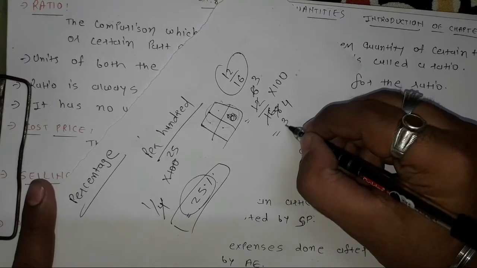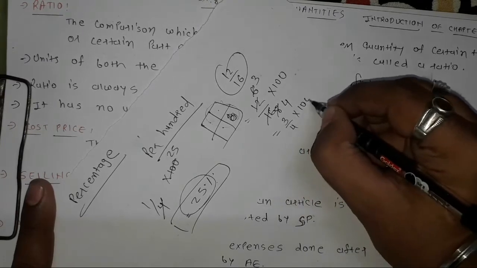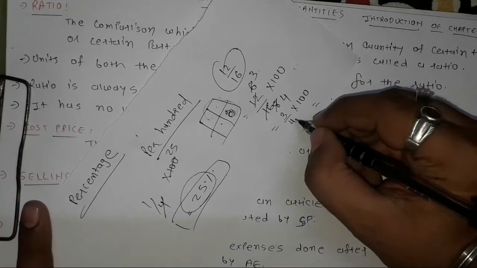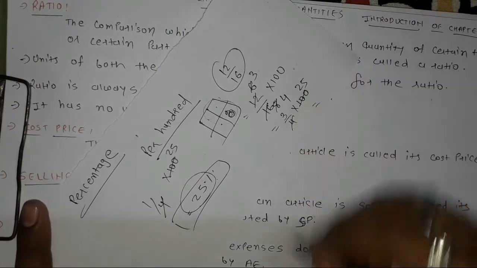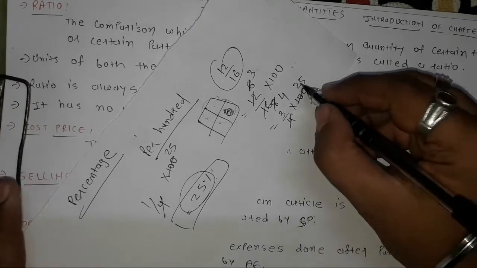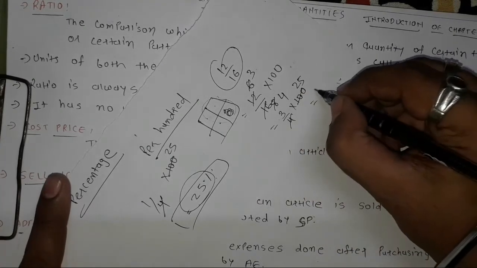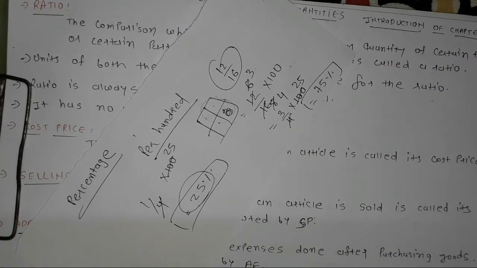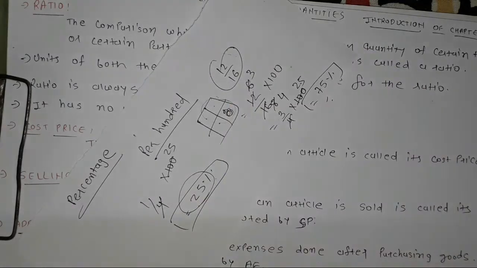So here I will write 3 upon 4 into 100. Now 4 25s are 100, so 4 into 25 gives 100. So 25 multiplied by 3, I'll get 75. So 75% is the answer for 12 upon 16. This is how we can convert any number, fraction or ratio into percentage.